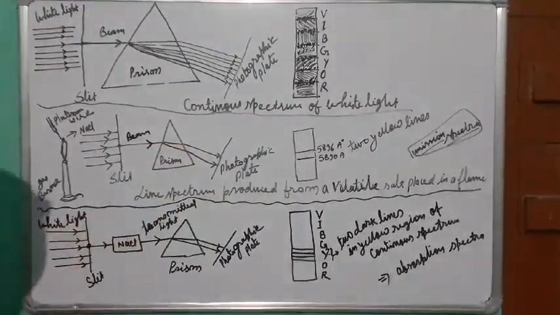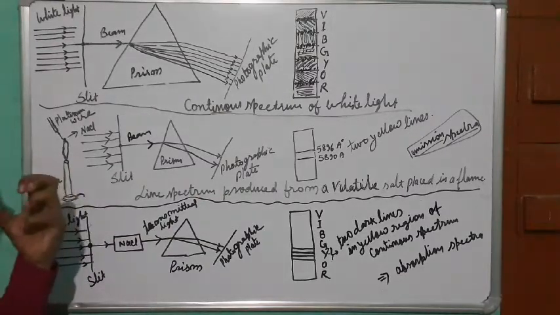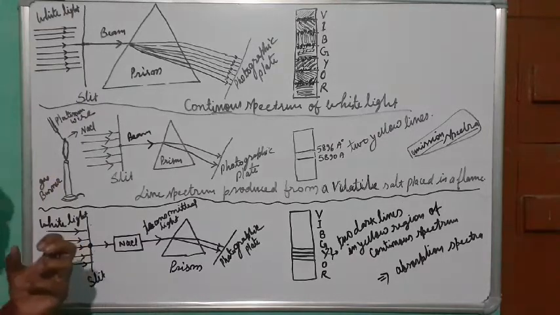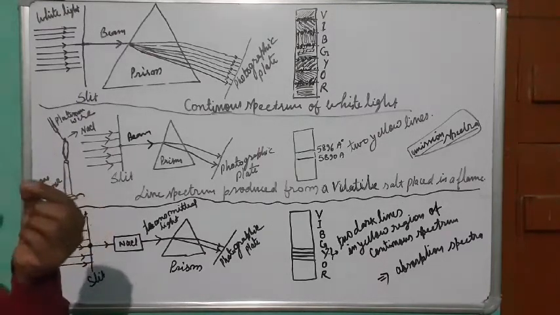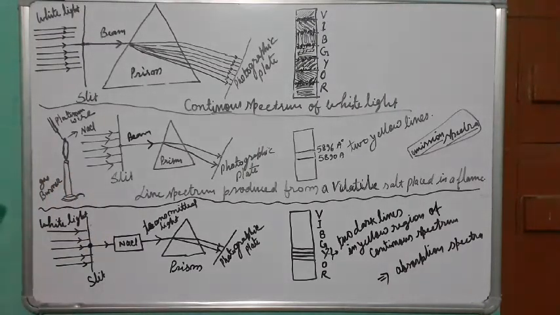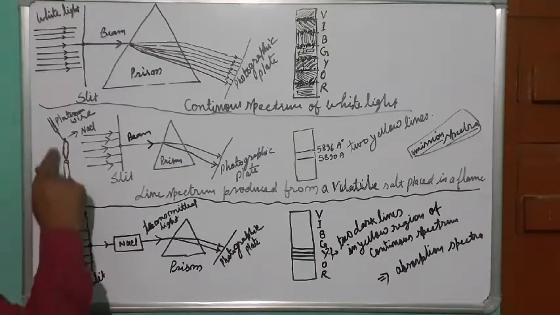But now I am heating the sodium chloride with the help of a platinum wire and burner. The platinum wire has a small quantity of sodium chloride, and that is heated in the oxidizing flame of the gas burner.